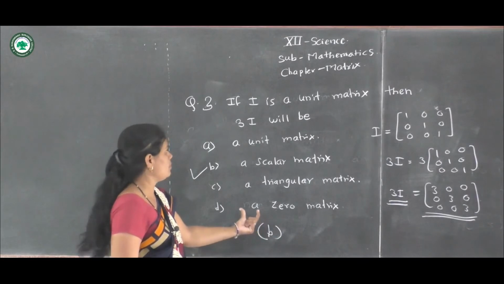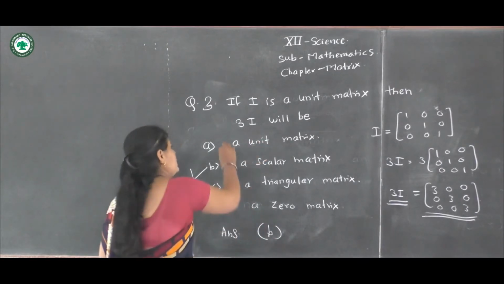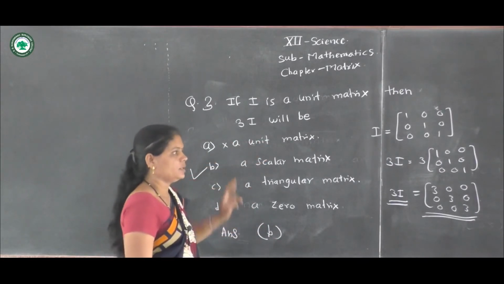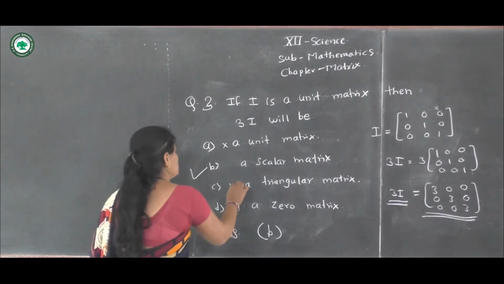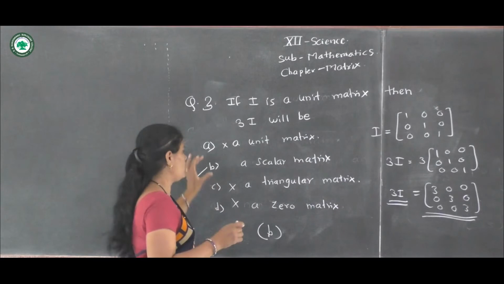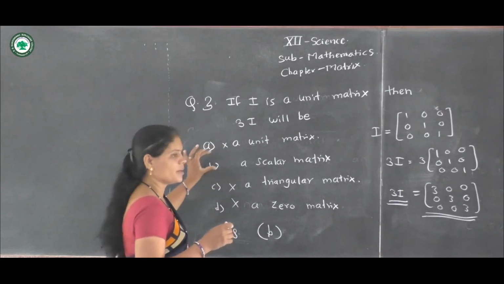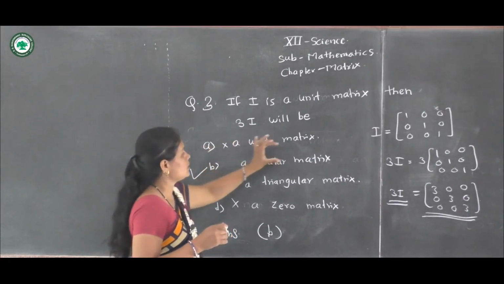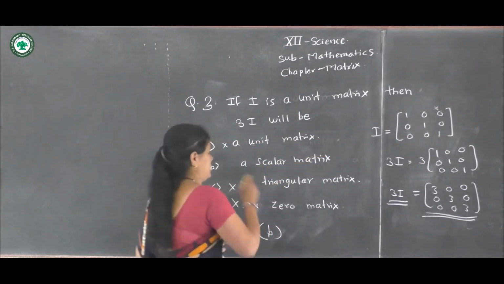Option B. It is not a unit matrix, therefore that option is wrong. It is not a triangular matrix, not a zero matrix. Therefore, our answer is option B. This is a scalar matrix.